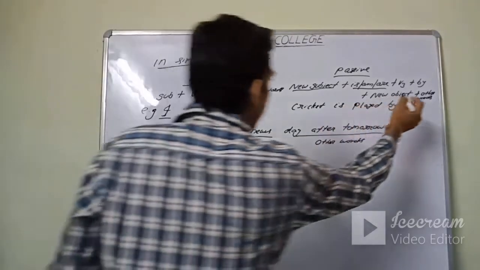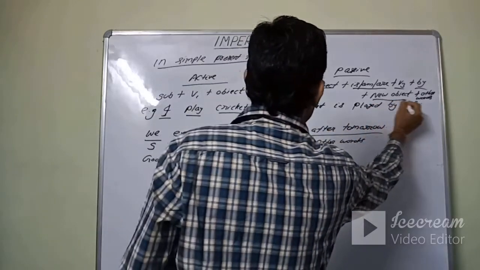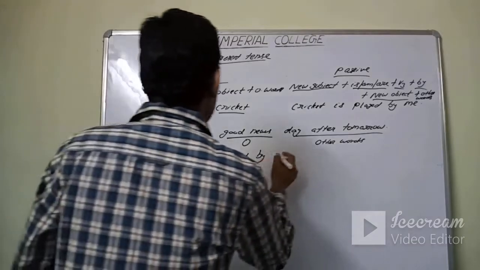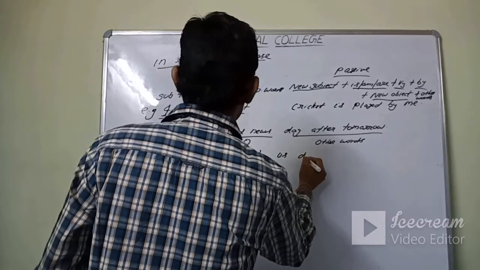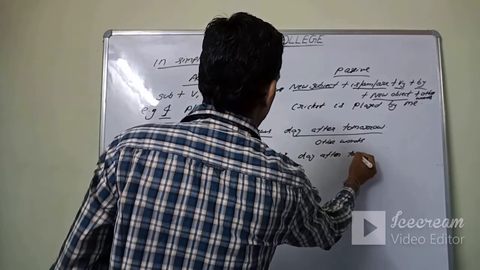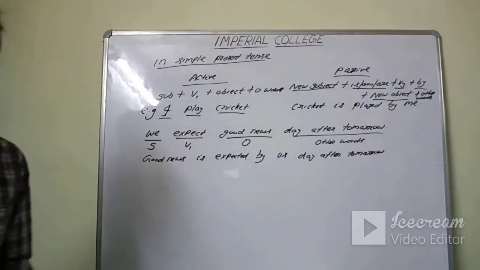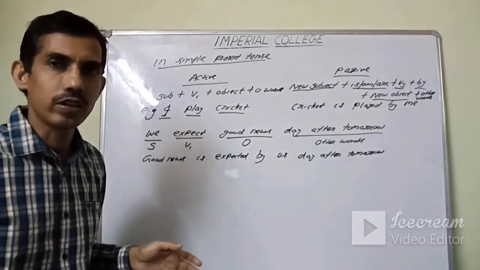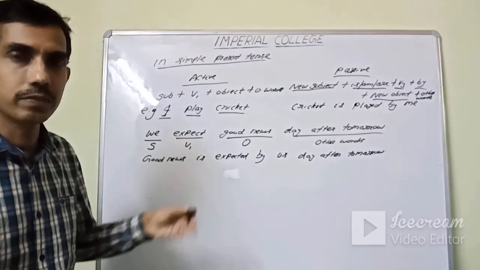Then after V3 comes by: expected by. Then what is the new object? By new object, as I told you, we becomes us. Good news is expected by us, and then the other words, day after tomorrow. Good news is expected by us day after tomorrow. Okay? Got it? Can we move to the next tense, that is present continuous tense?